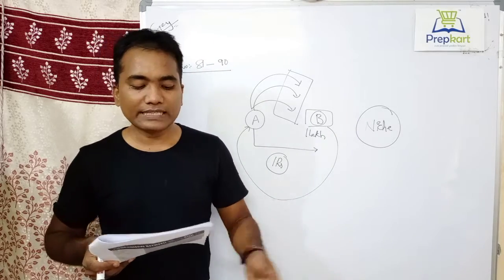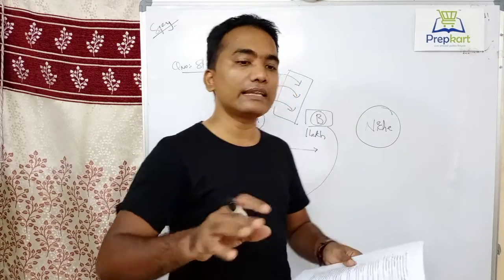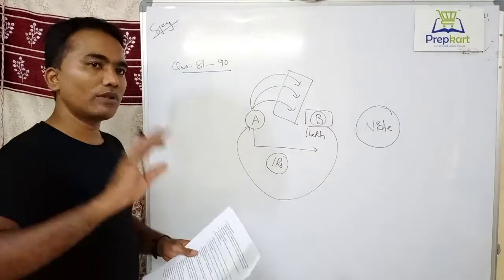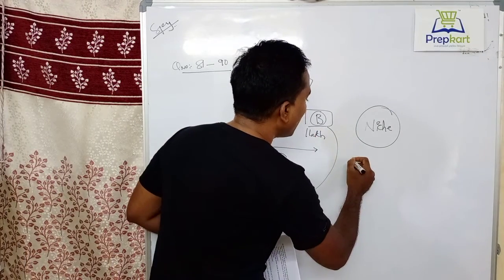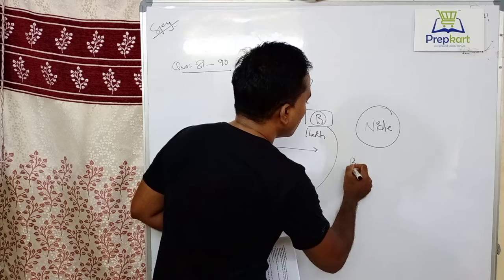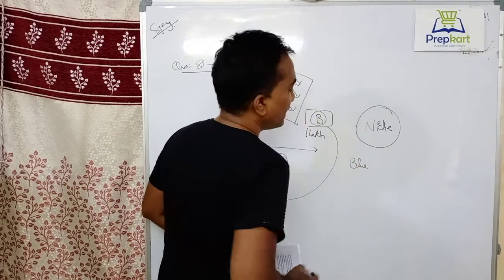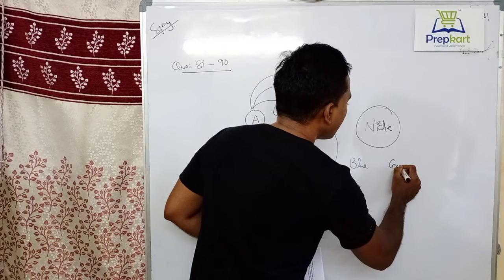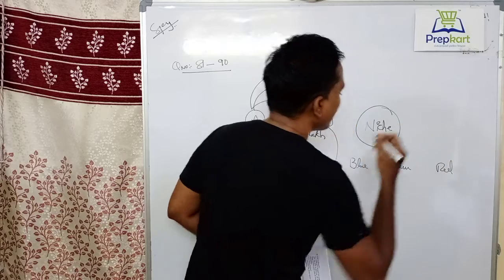And the 83rd question is, what is the difference between green algae and red algae? Here I'll explain all three algae. For example, you have blue algae here, and here you have green algae, and here you have red algae.